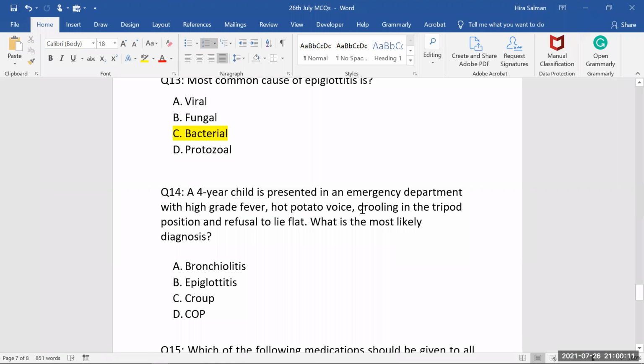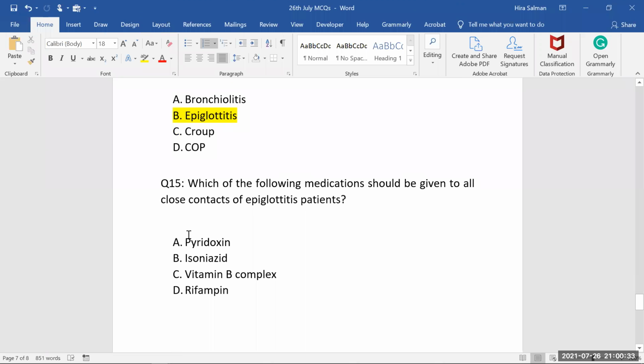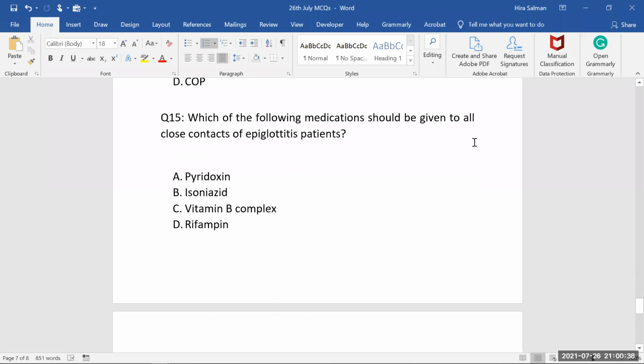Now, a 4-year-old child is presented in the emergency department with high-grade fever, hot potato voice, drooling. It's a very clear case, having all the symptoms: drooling in the tripod position, refusal to lie flat, hot potato voice, high-grade fever. What is the most likely diagnosis? It's a clear case of epiglottitis. Which of the following medications should be given to all close contacts of an epiglottitis patient? Rifampicin is the one. So again, a very clear question.